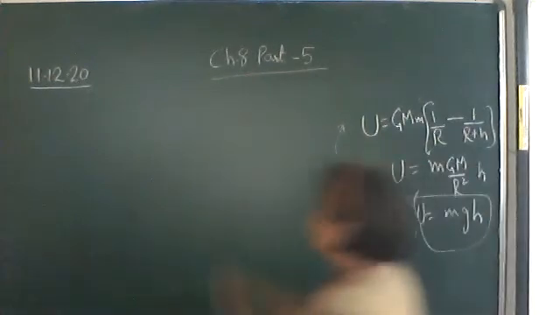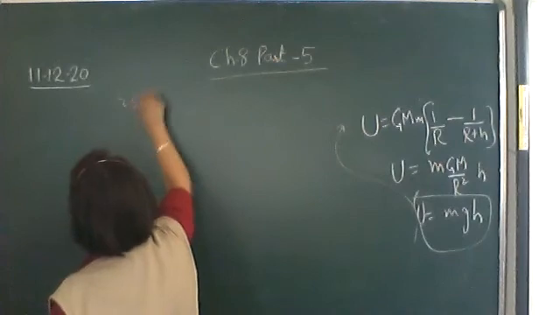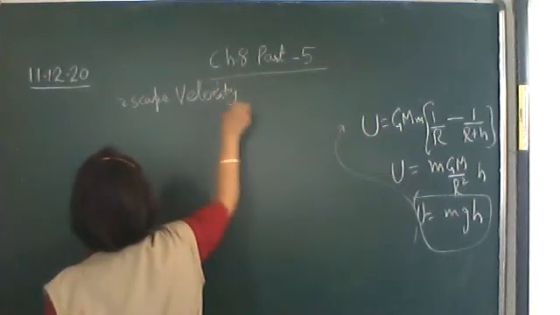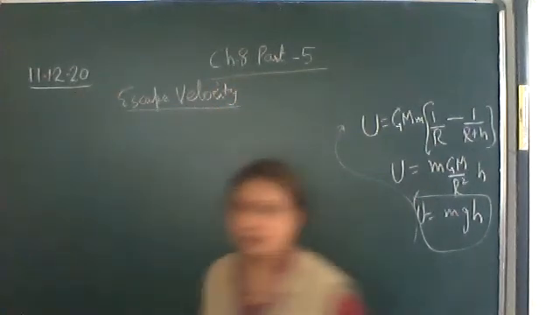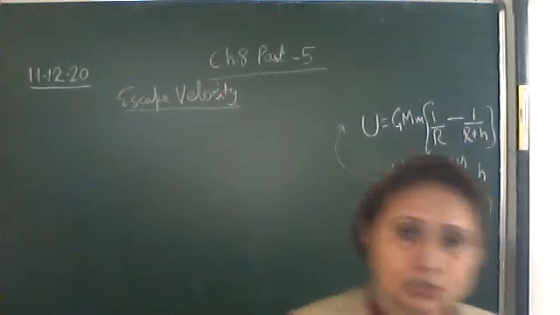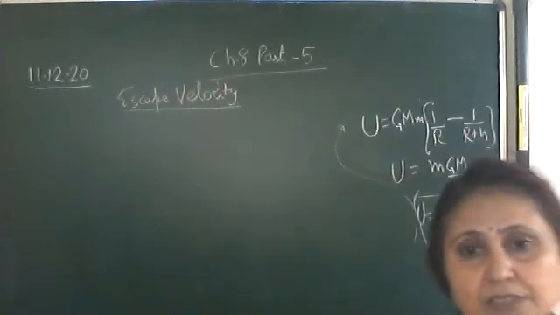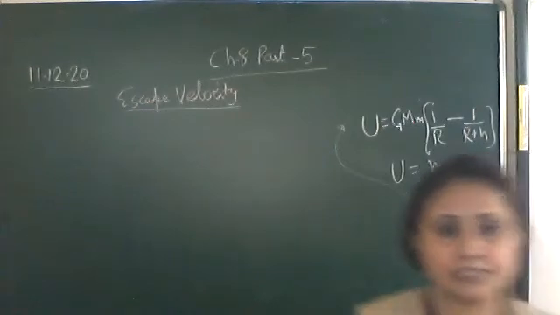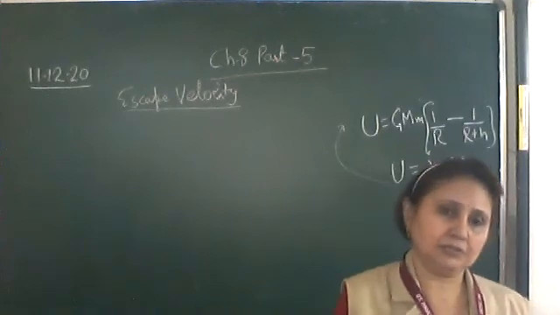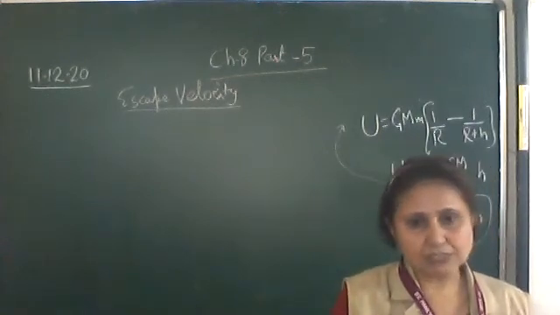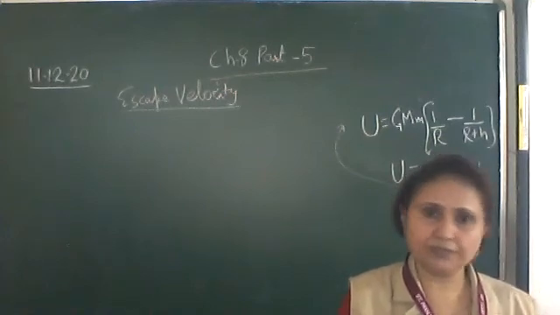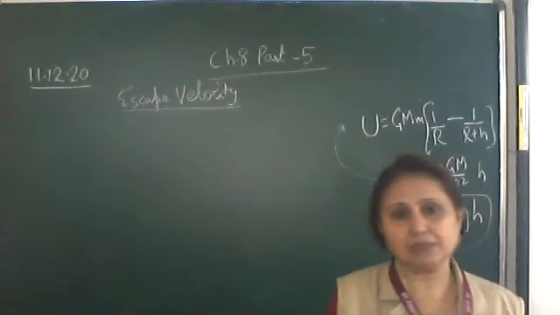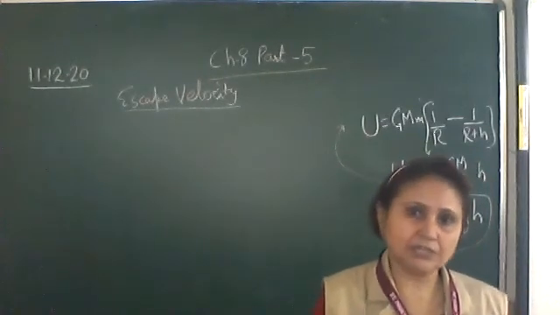Now write down escape velocity. The name itself suggests that the body escapes. If the body is thrown with a particular velocity such that it escapes from the Earth's gravitational field, once it escapes it will never come back to the Earth. Such a velocity by which it escapes the Earth's gravitational field, we call the escape velocity.